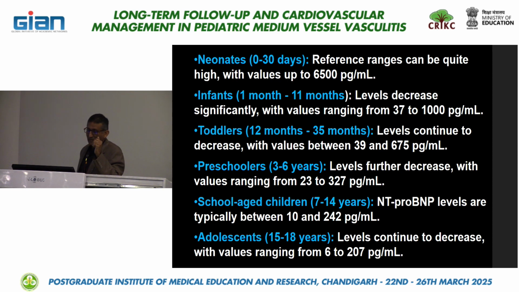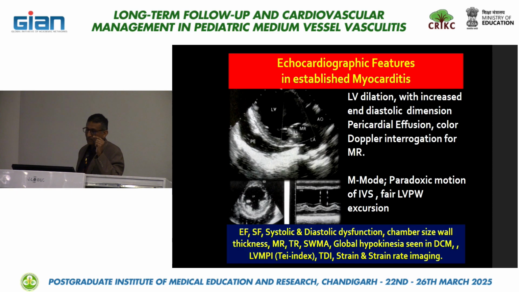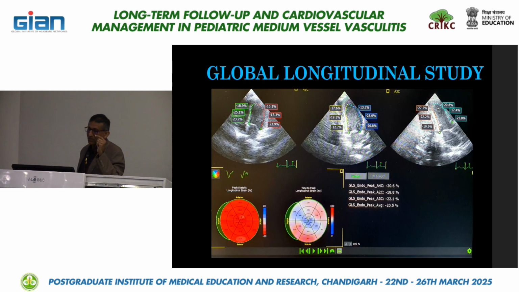Above 350 picogram is significant for 3 to 6 years. Even for 12 months to 3 years, above 600 is significant. So the NT-proBNP result varies with age, and you should definitely consider that. These are a few pictures showing pericardial effusion and the paradoxic motion of the IVS, and global strain is a very important thing.